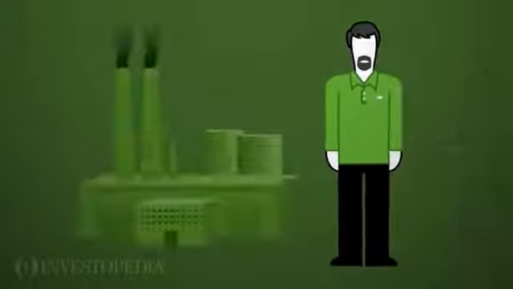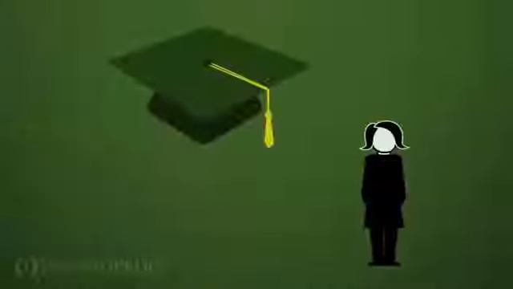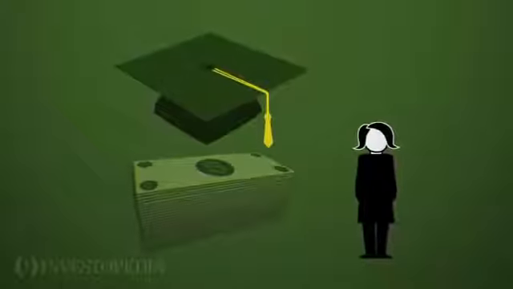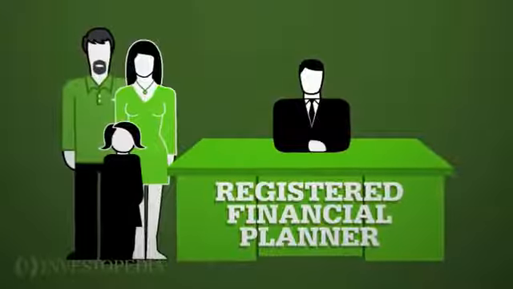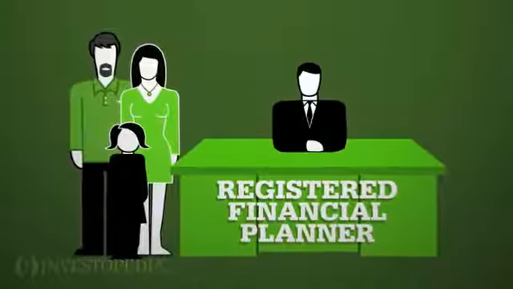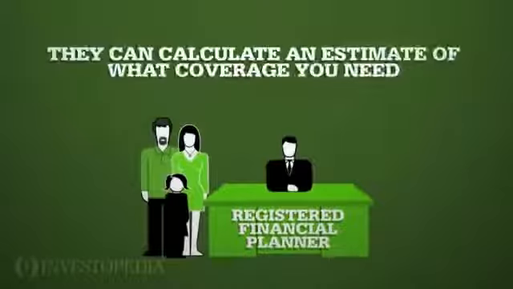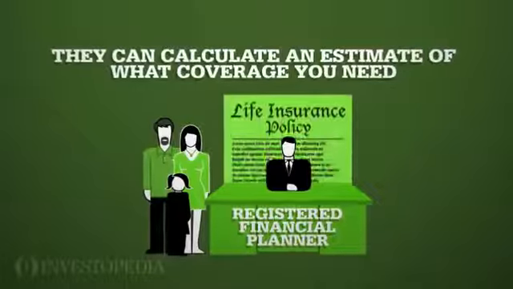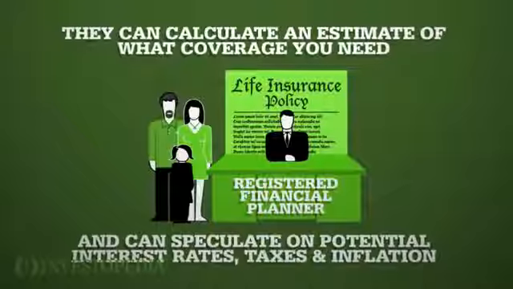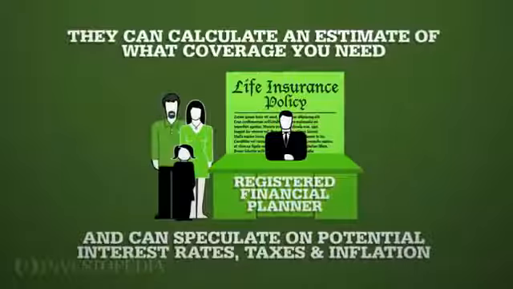For example, Bob could find a job in a couple of years, or their child might need more money for college. These unique situations require the advice of a registered financial planner who can make sure your needs are accounted for. They can calculate an estimate of what coverage you need and can speculate on potential interest rates, taxes, and inflation.